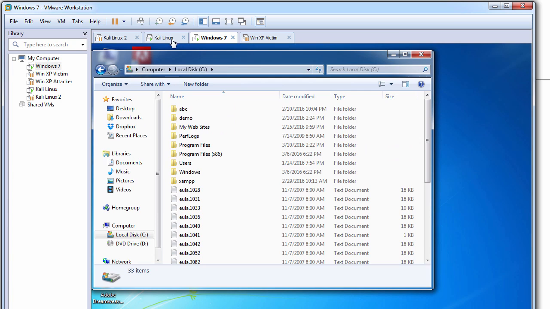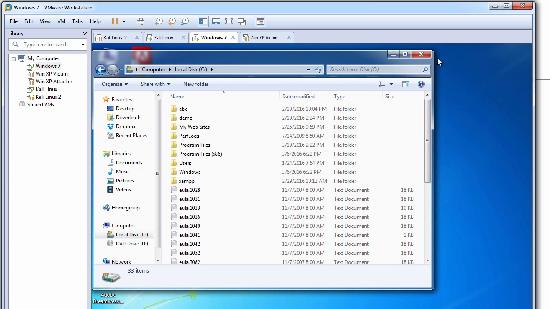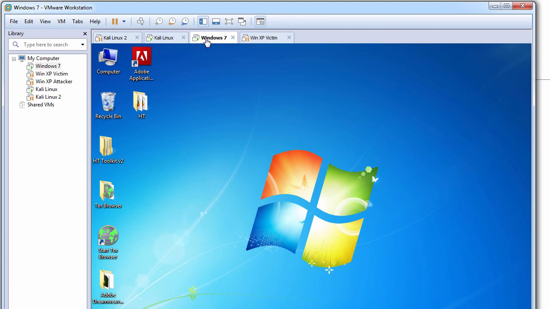I can use my Kali Linux as an attacker machine for practicals, and I can use my Windows 7 as a victim machine. We can use all these machines for our practical use, and as you can see, we are using just one machine and making complete utilization of our resources.